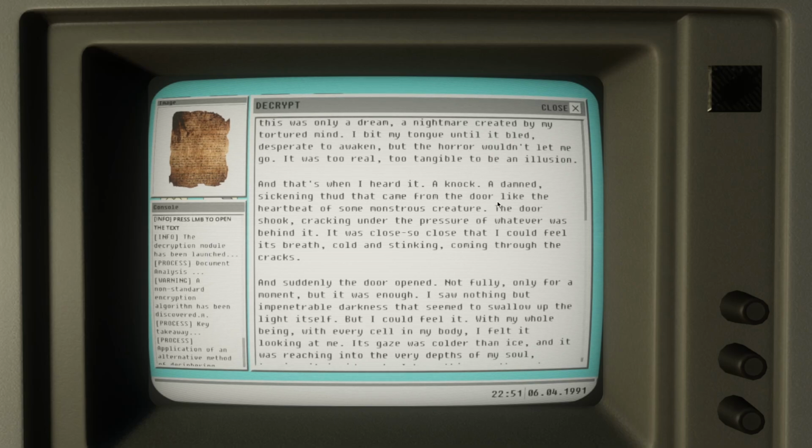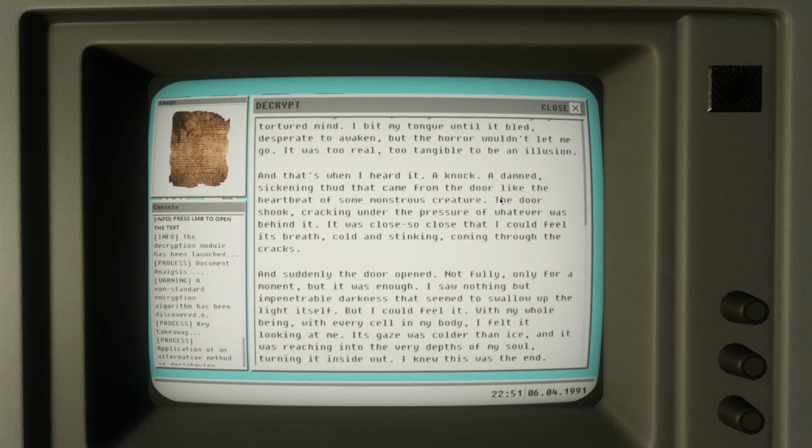And that's when I heard it, a knock, a damned, sickening thud that came from the door like the heartbeat of some monstrous creature. The door shook, cracking under the pressure of whatever it was behind it. It was close, so close that I could feel its breath, cold and stinking, coming through the cracks. And suddenly the door opened, not fully, only for a moment, but it was enough. I saw nothing but an impenetrable darkness that seemed to swallow up the light itself.